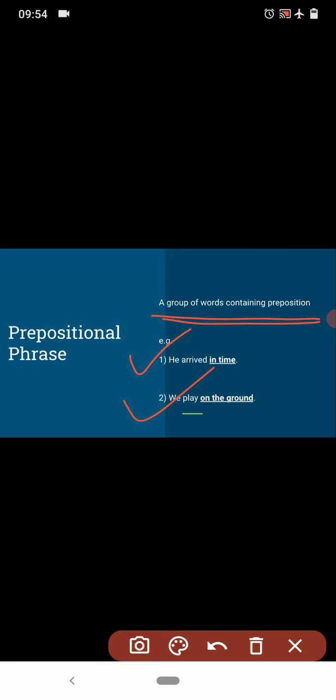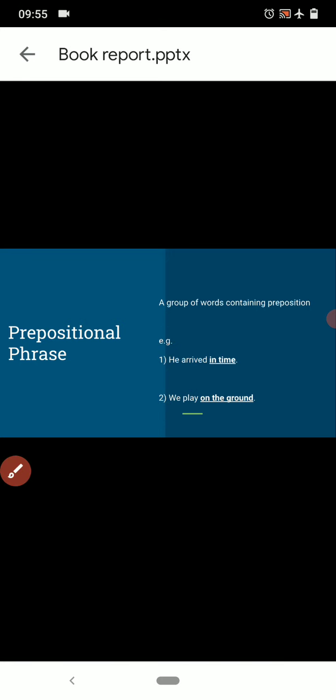Second example, we play on the ground. So here on the ground, these three words are underlined. As it is a group of words, we can say it is a phrase, and the word on is the preposition in this group, so this is a prepositional phrase. So I hope you are clear with the concept of prepositional phrase too.